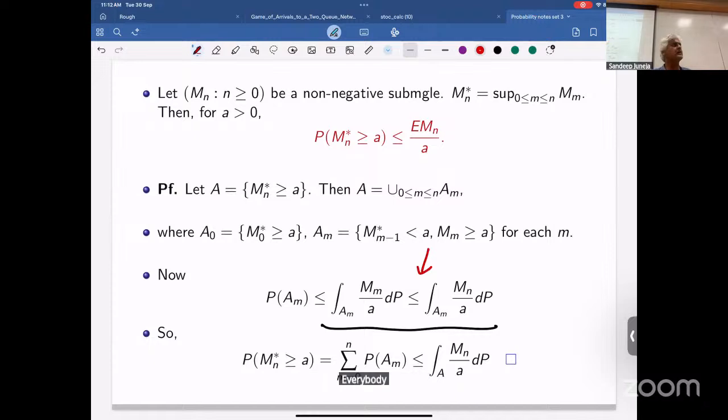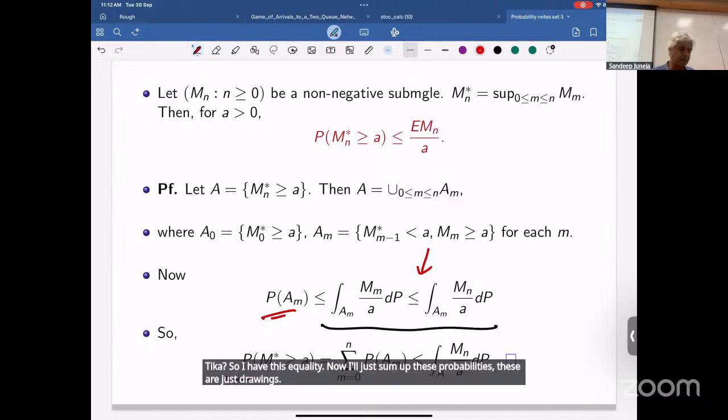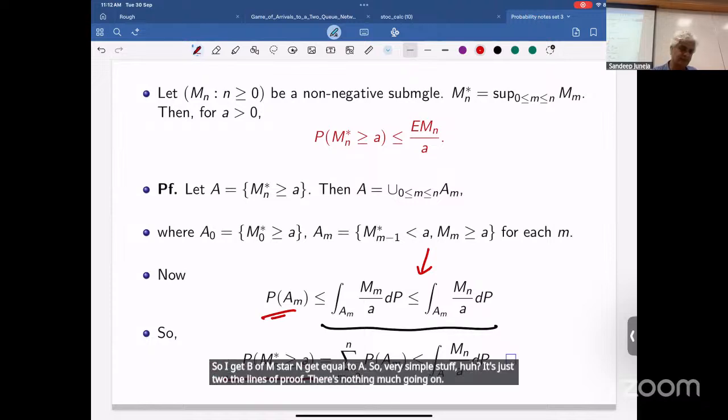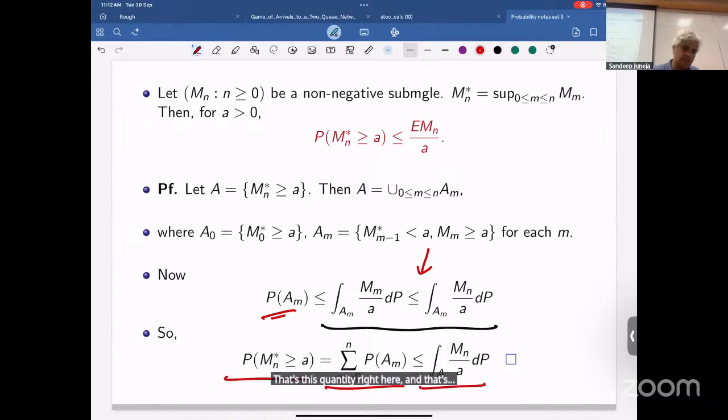Everybody with me so far? Okay, so I have this inequality. Now I'll just sum up these probabilities. These are disjoint. So I get P of M star N greater than or equal to A. Very simple stuff, just the lines of proof. There's nothing much going on. That's this quantity right here. And that's because M_N is the same. And this thing in turn is less than or equal to E of M_N upon A.